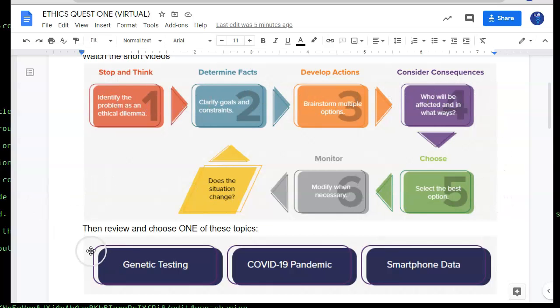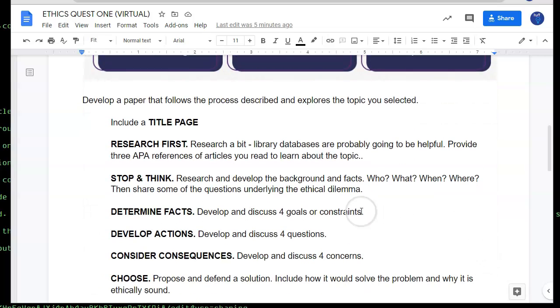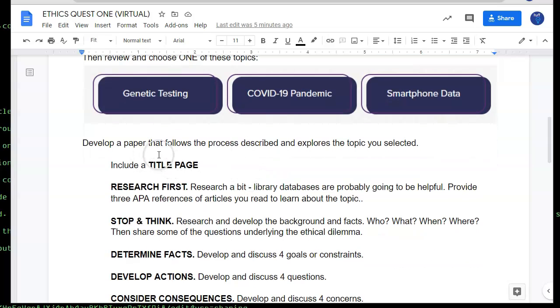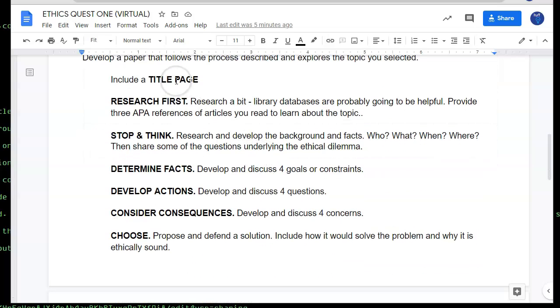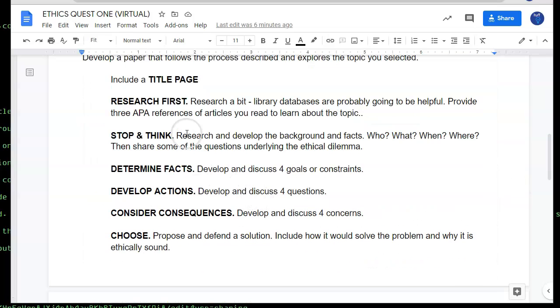And then I want you to choose one of these three topics: genetic testing, COVID-19 pandemic, which is talking about 3D printing and open sourcing parts, and then smartphone data. So after you read through those, click on these. They have short descriptions. Okay, you're going to develop a paper that has a title page and then follows this process that they outline in these videos.